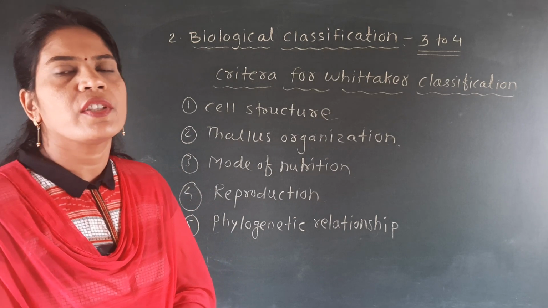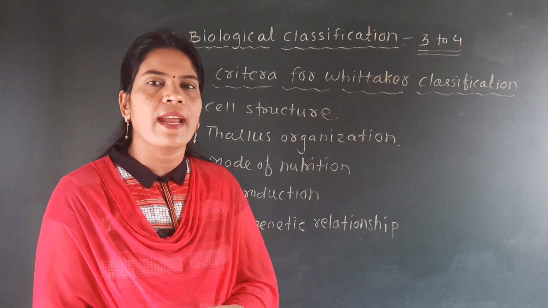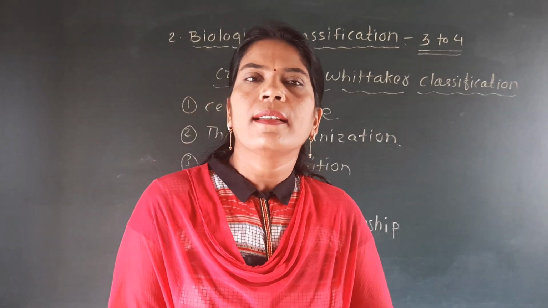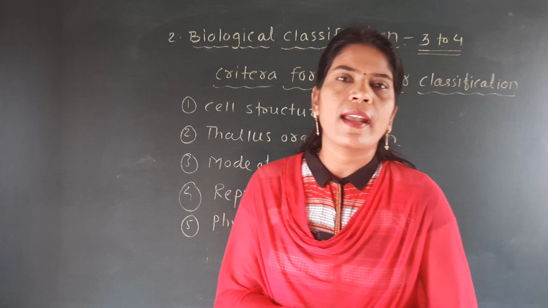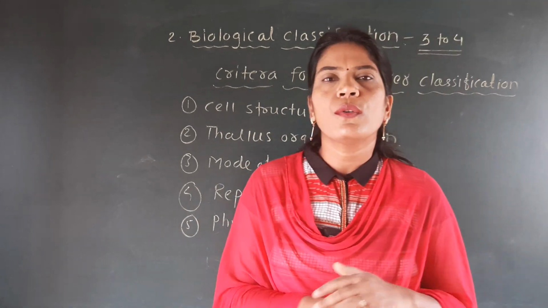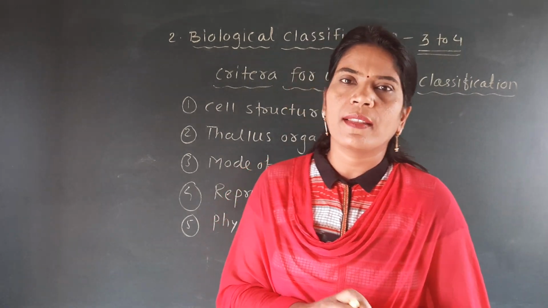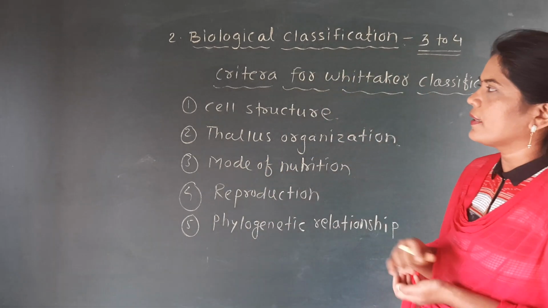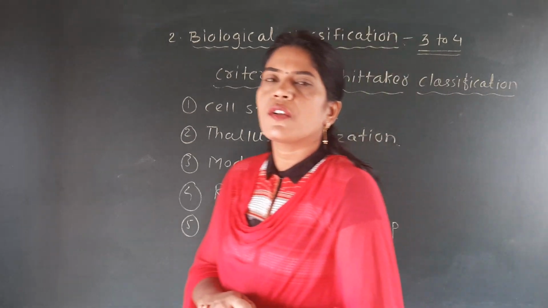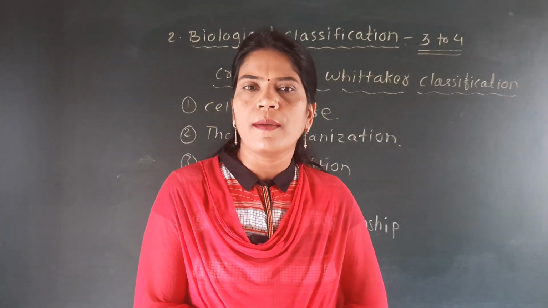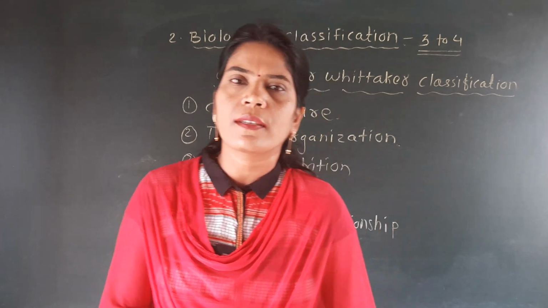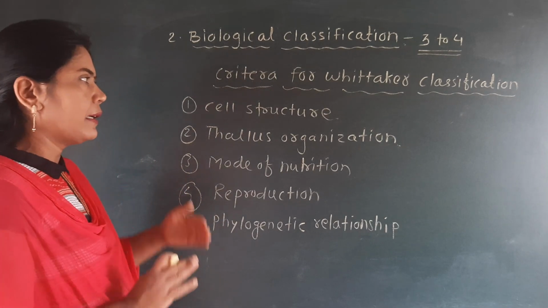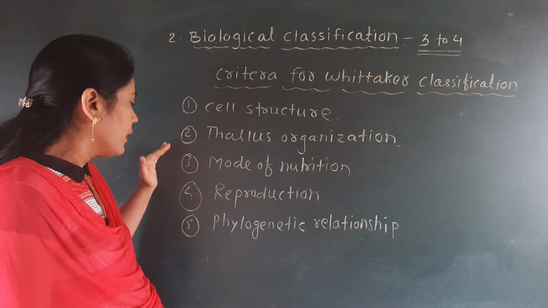Such a type of relationship we can observe also in the other living organisms, and that criteria Whittaker took into his consideration, and he shows that every living organism has some resemblance or close similarity with the other organism, and that he called a phylogenetic relationship. So all these points he has taken into consideration for classifying the 5 kingdoms, and those kingdoms are Monera, Protista, Fungi, Plantae and Animalia. All of you are well known about these 5 points.